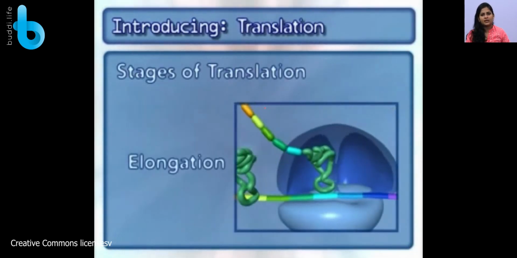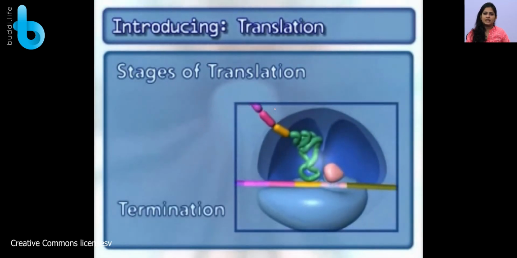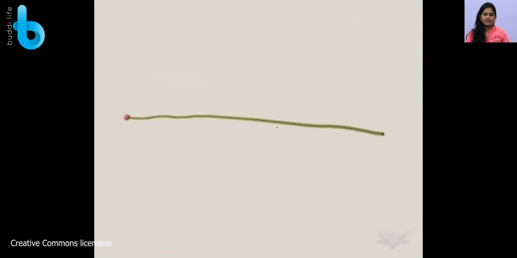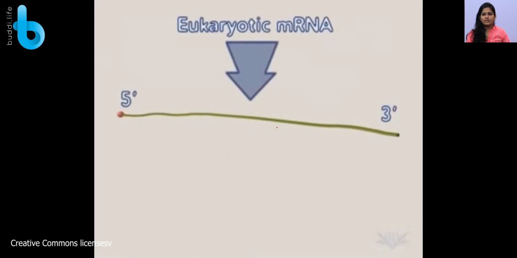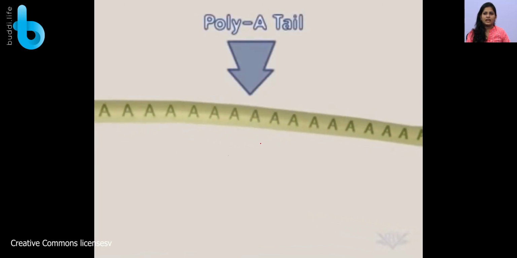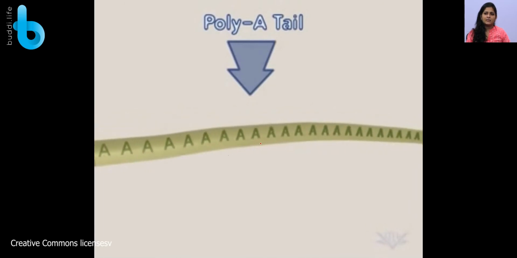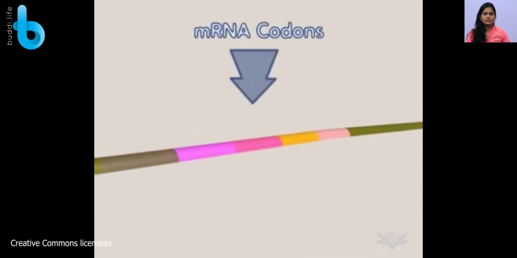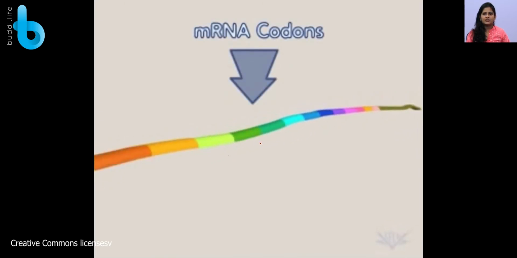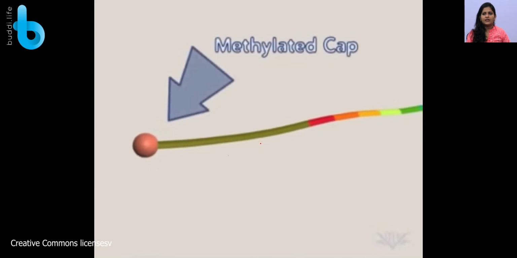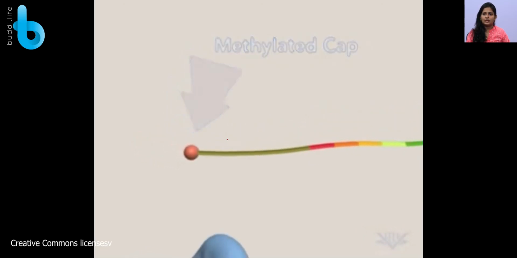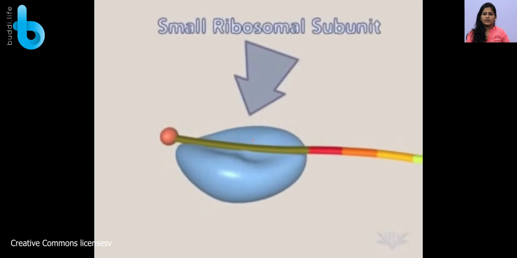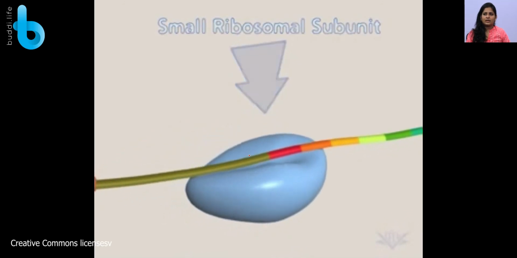What are the stages that are involved in translation? The first one is initiation, the second is elongation, and the third one is termination. So we are seeing initiation here. The eukaryotic mRNA, what is it going to do? It is going to come first and it will carry what? It will have sequences, that is, codes which code for a particular amino acid. And who is going to identify that? We know that there are some untranslated regions and only a few mRNA codons and a few places where there are codes, and this is the smaller ribosomal subunit.